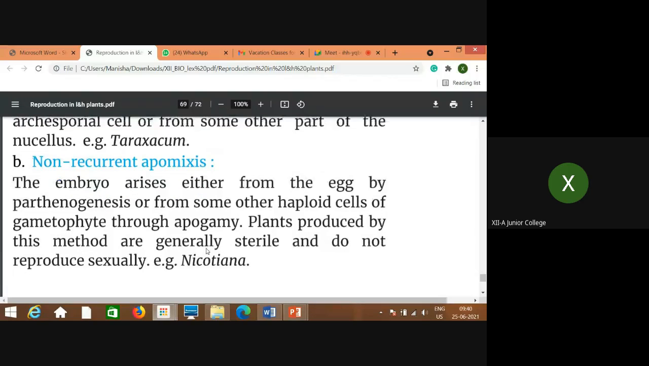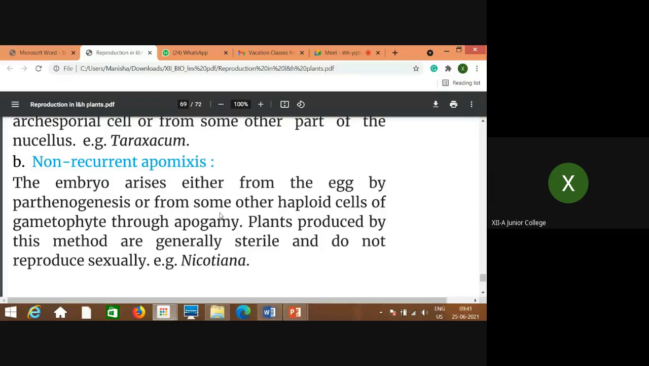The embryo arises either from the egg by parthenogenesis or from some other haploid cells of the gametophyte through apogamy. And plants produced by this method are generally sterile and do not reproduce sexually. Nicotiana is the example. That means the embryo is produced from the egg, just like the apogamy I was telling about in the first type. That means from the egg cell. Parthenogenesis means without fertilization. Embryo is produced from the egg cell, right?